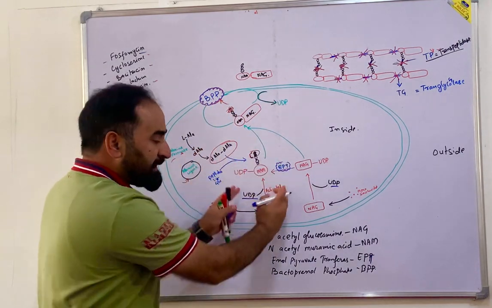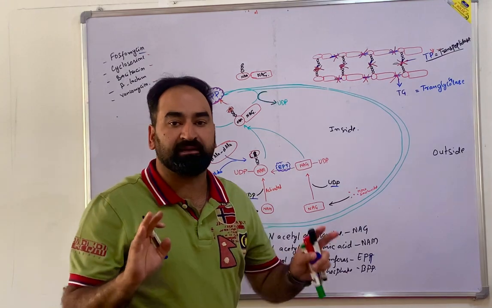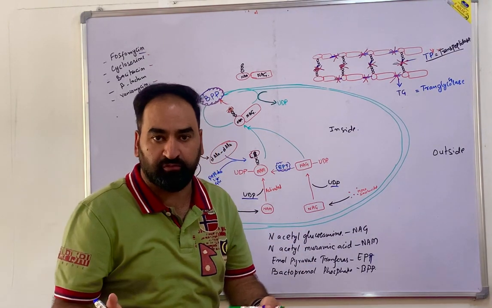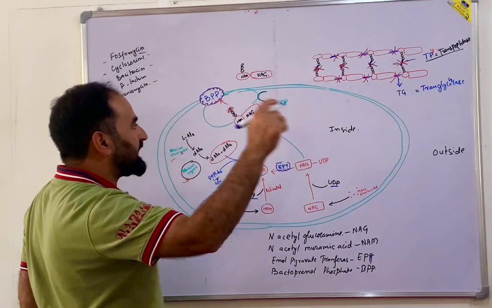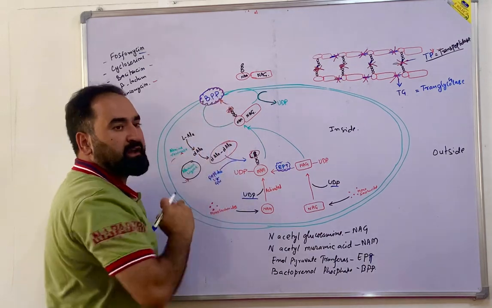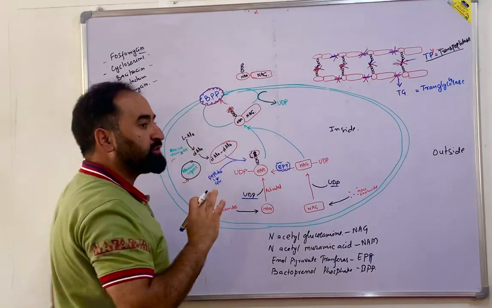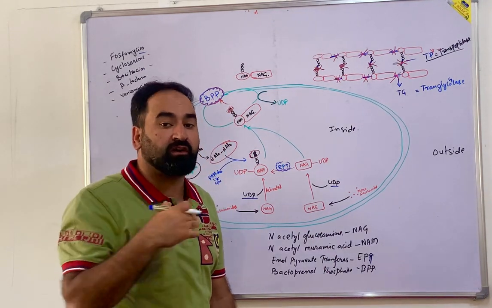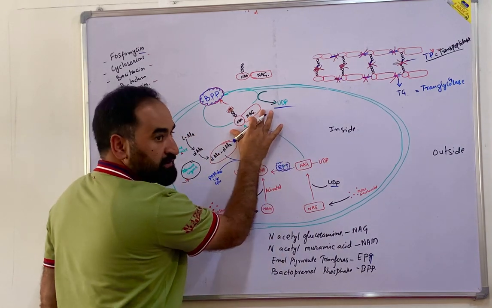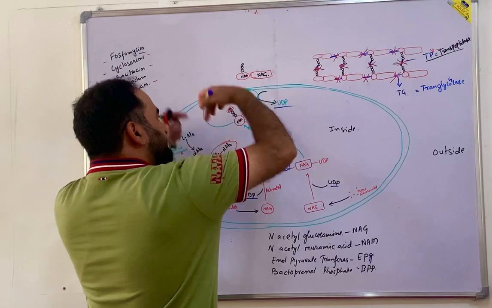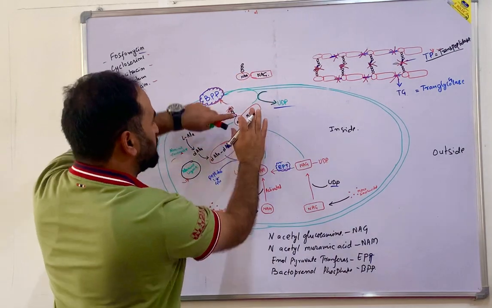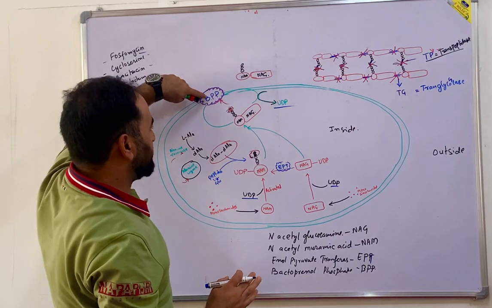Now, these are polar molecules. They cannot cross the membrane. So, in order to cross the membrane, there must be some carrier protein, and that carrier protein is your BPP. This is bactoprenol phosphate. What does this bactoprenol phosphate do? First it removes the UDP from this unit, and it flips this unit exterior. So now your unit is here with the help of BPP.